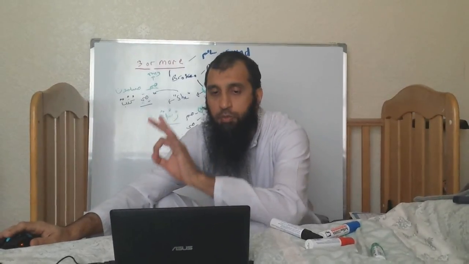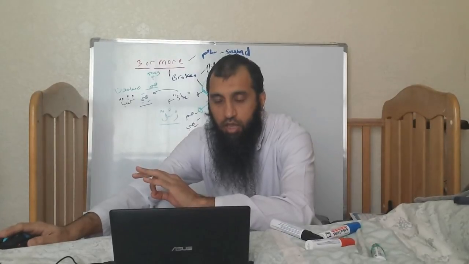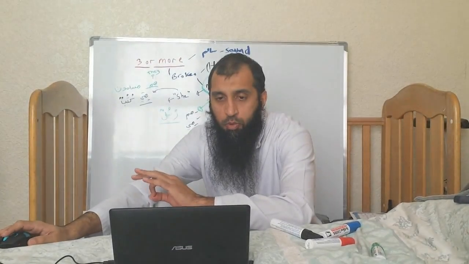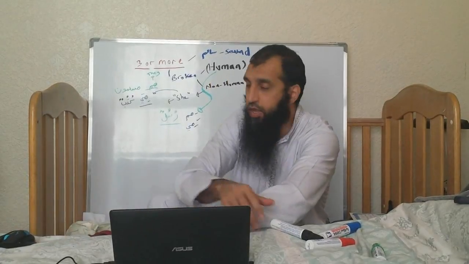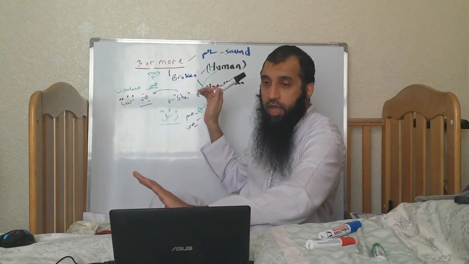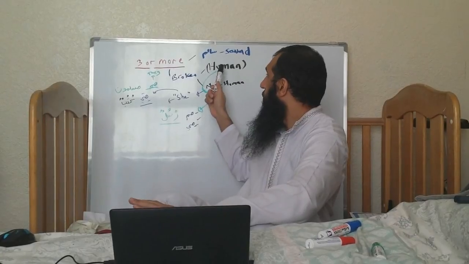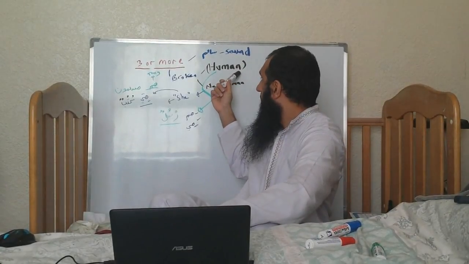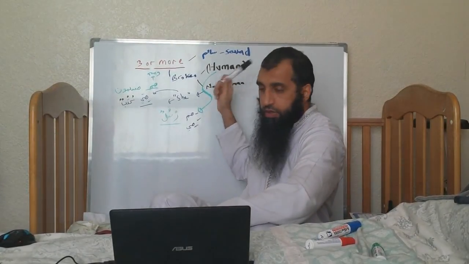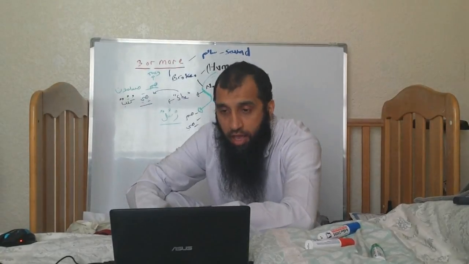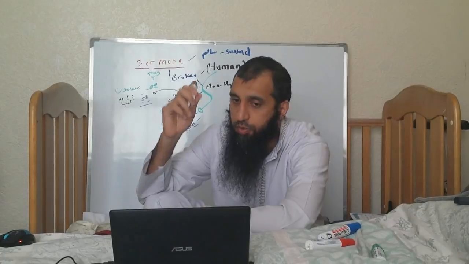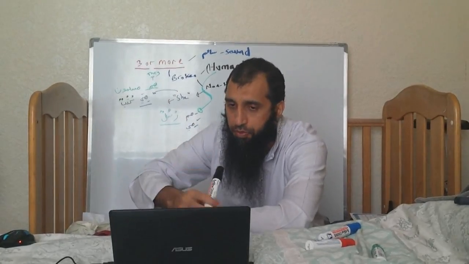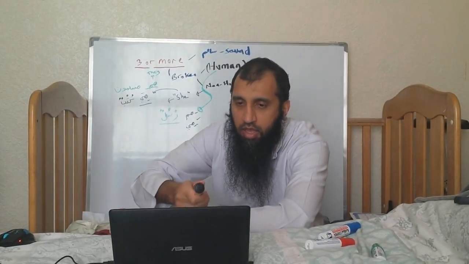So we've covered the human broken plurals, which says on the page, human broken plurals are broken plurals that represent groups of intelligent beings. Again, these are intelligent beings, meaning not animals. Animals are not included in here. Humans, jinn, angels are considered as human broken plural, or you can call it intelligent broken plural. The name is not that important.